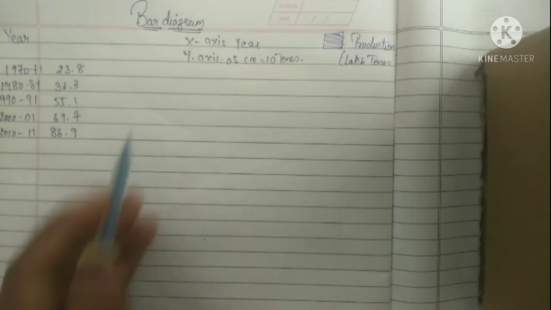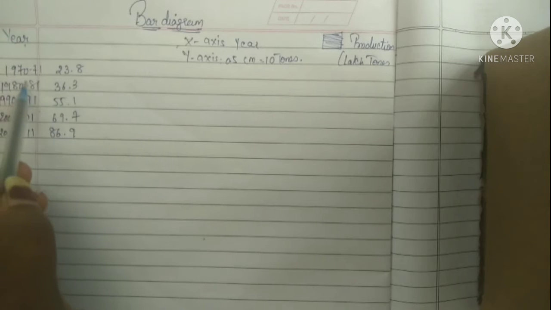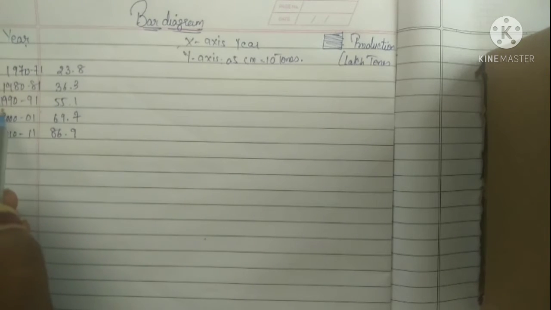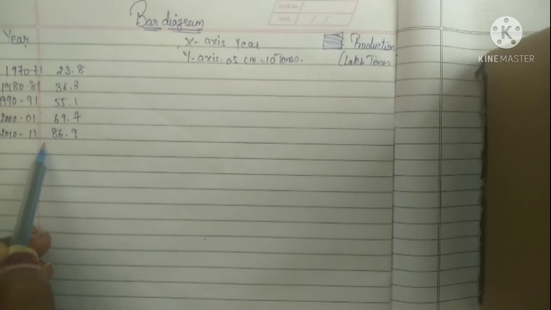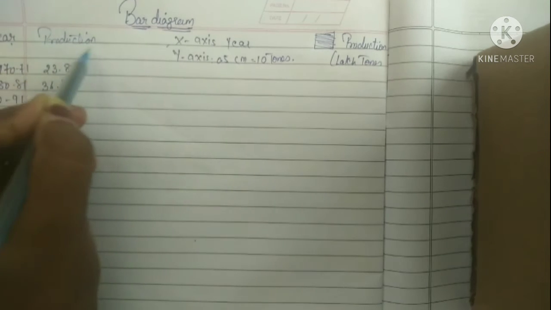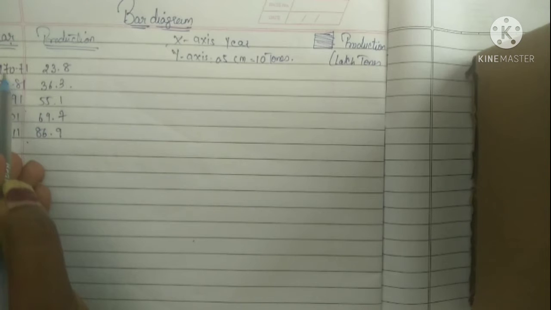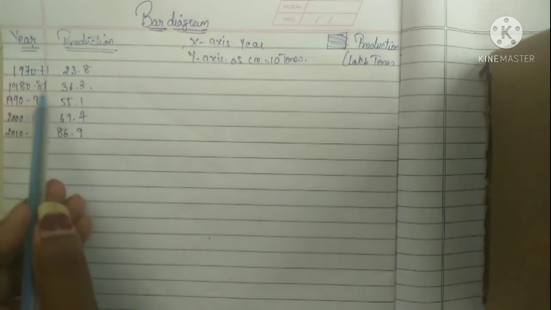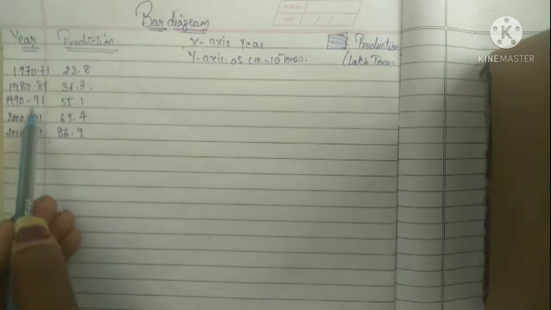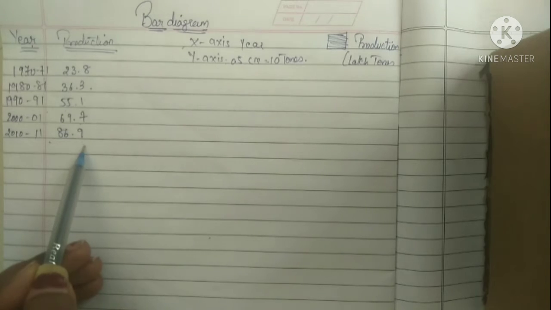So students, now let us see the bar diagram example. Here I have written the data: year 1970 to 71, 1980 to 81, 1990 to 91, 2000 to 2001, 2010 to 2011, and this is the production which is given in tons. In the textbook the same example is given. The production is 23.8 for the year 70 to 71, and for the year 80 to 81 it is 36.3, for 90 to 91 it is 55.1, and 2000 to 2001 it is 69.7, and 2010 to 2011 it is